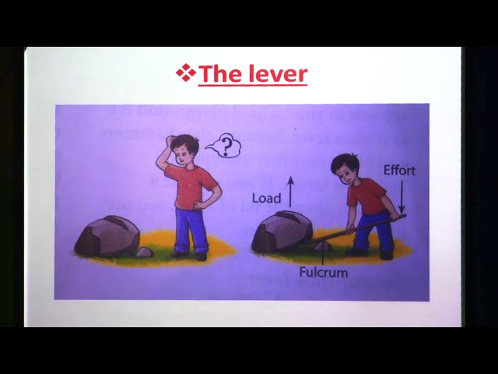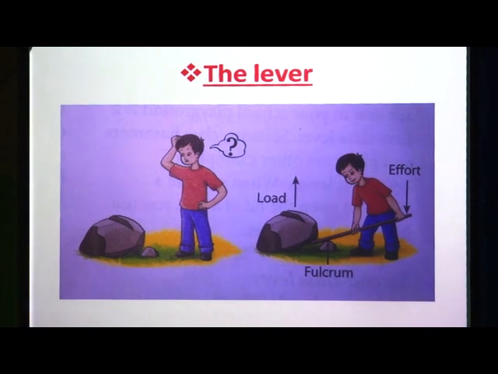But suppose you are given a strong rod, here in this picture, this is the strong rod, and a small stone. Here in this picture you can see this small stone, and this is the rod. If you are given a strong rod and a small stone, then using them you can move the boulder more easily, as shown here. In this way you can move this boulder more efficiently or easily.